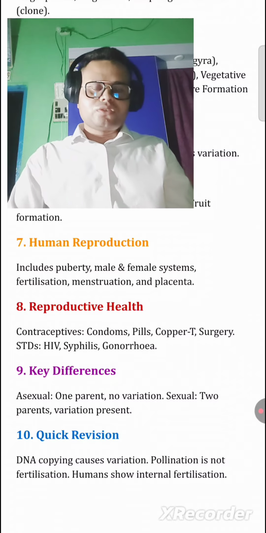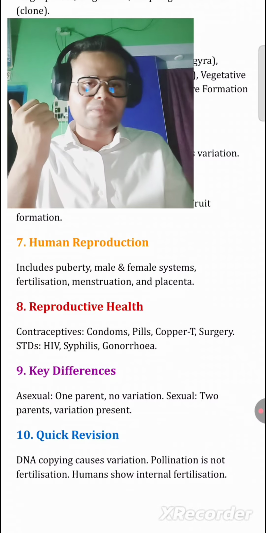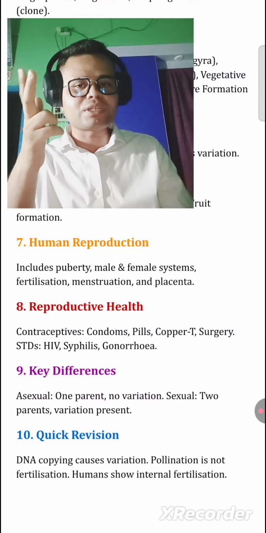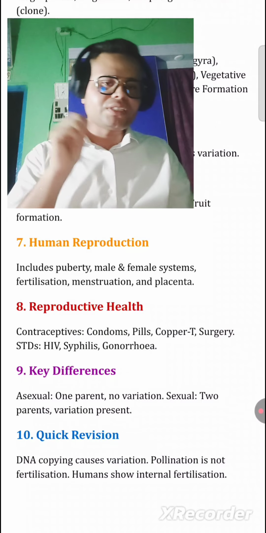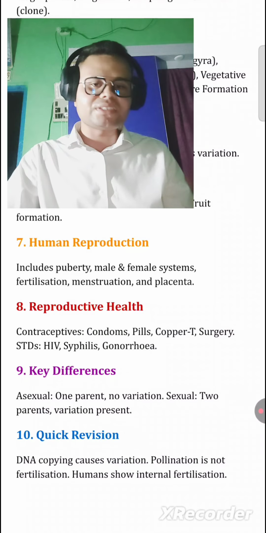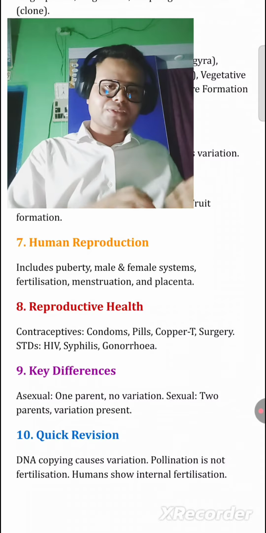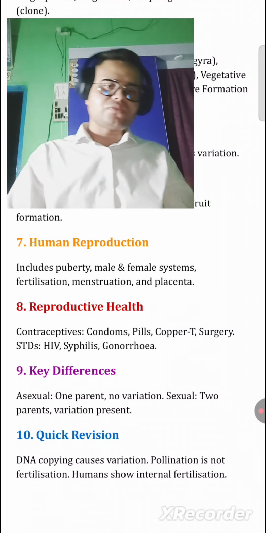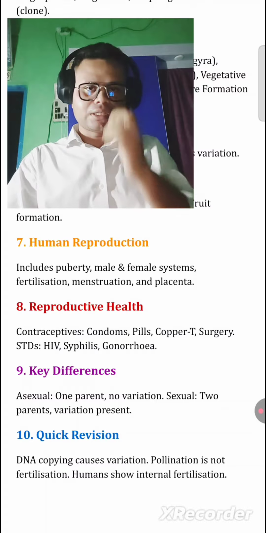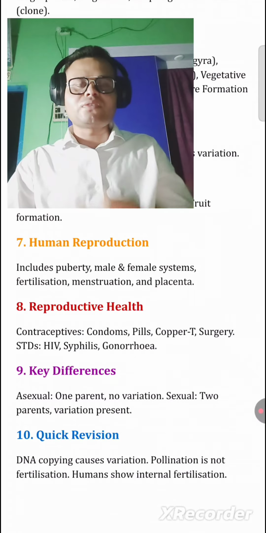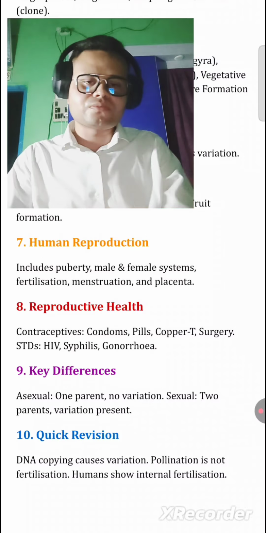Next, key differences. Asexual reproduction has one parent and there is no variation. Sexual reproduction has two parents and variations are present. For quick revision: DNA copying causes variation. Pollination is not fertilization. Humans show internal fertilization.